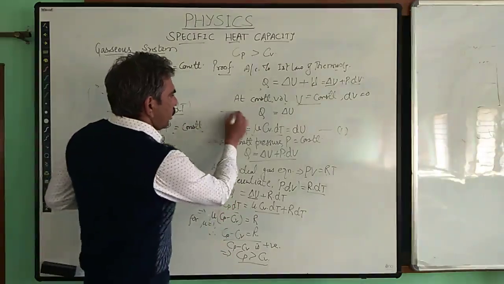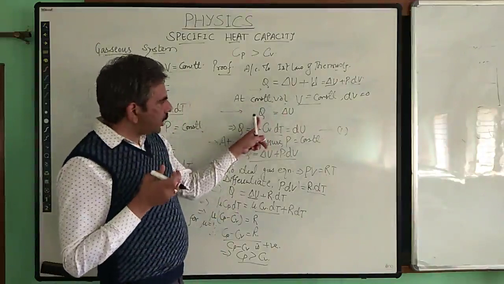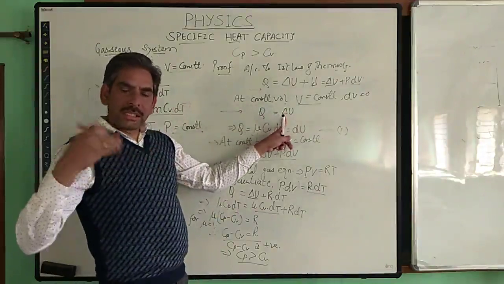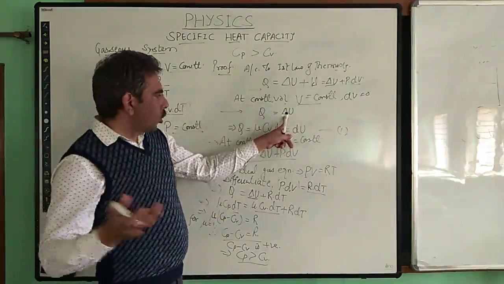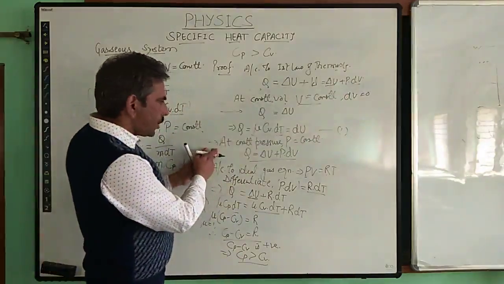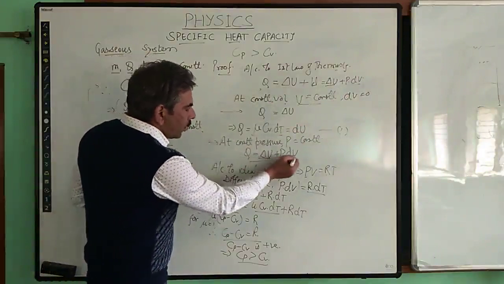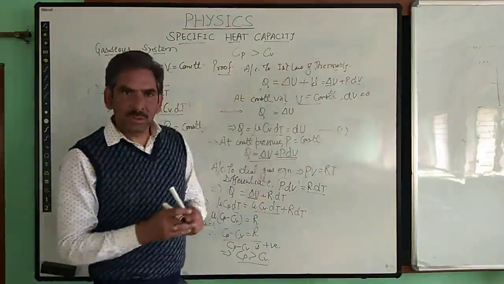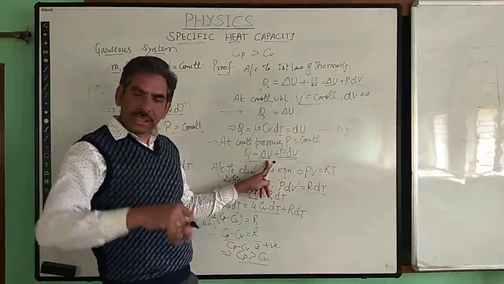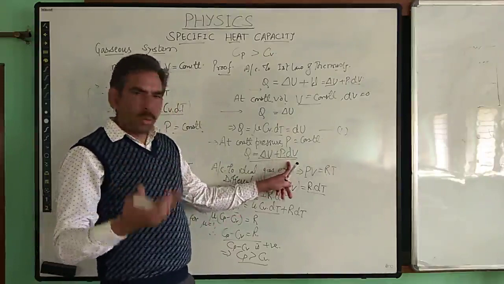Here at constant volume, what is the amount of heat energy absorbed? It is being used only to increase its internal energy, because there is no change in the volume. Whereas in case of pressure being constant, the heat is used for two tasks. First, to increase the internal energy, and the other part is used to do some work.